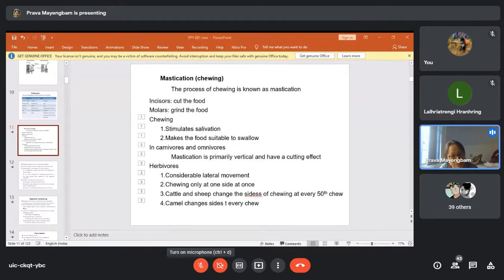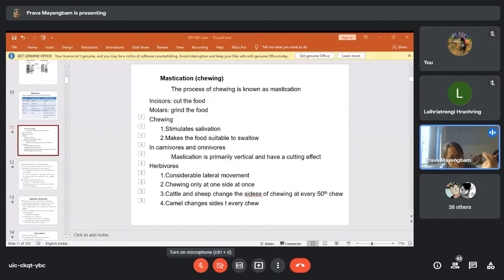So the digestion of the starch will initiate in the mouth of the omnivorous animals, but not in the case of the ruminants or the carnivorous animals. They don't have the salivary amylase enzyme in their saliva. So that will come later again.